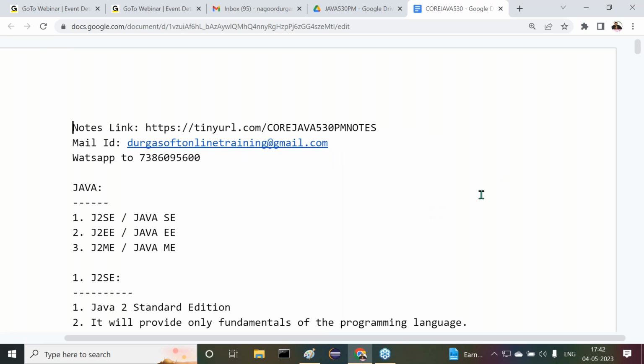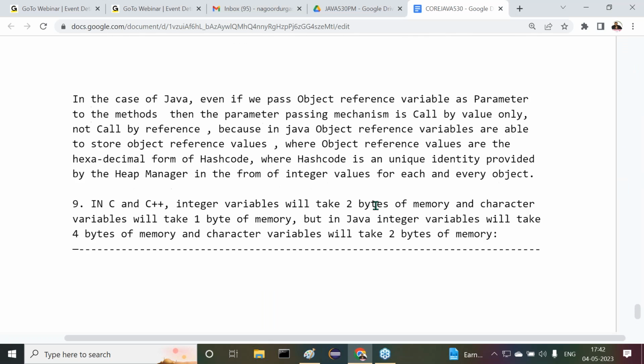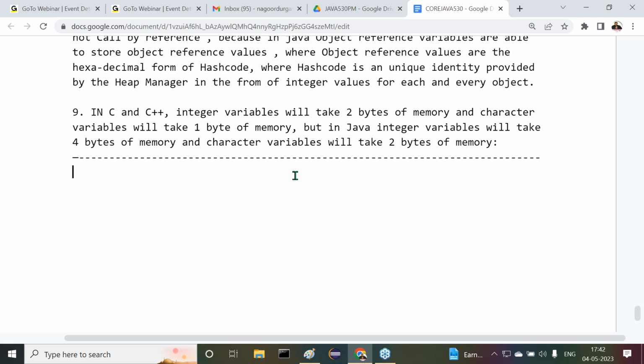Now tell me, what are the differences we understood there? C and C++ are static programming languages, but Java is a dynamic programming language. Preprocessor is required in C and C++, but not required in Java. C and C++ are platform dependent, but Java is a platform independent programming language. Pointers are required in C and C++, but not required in Java. Multiple inheritance is not possible in Java, which is possible in C++ and in other programming languages like Python.